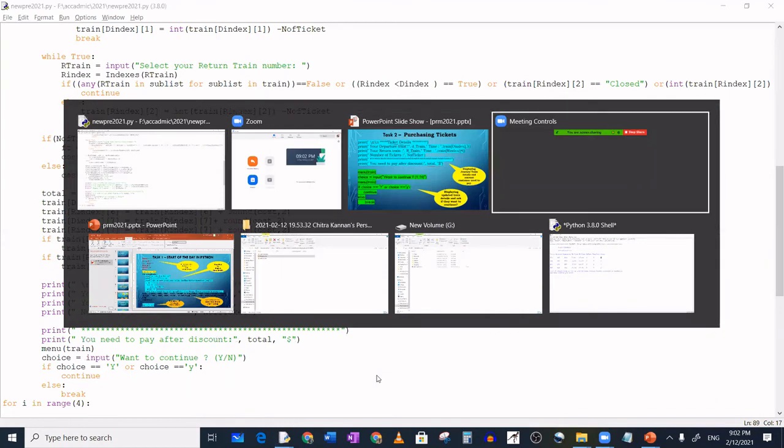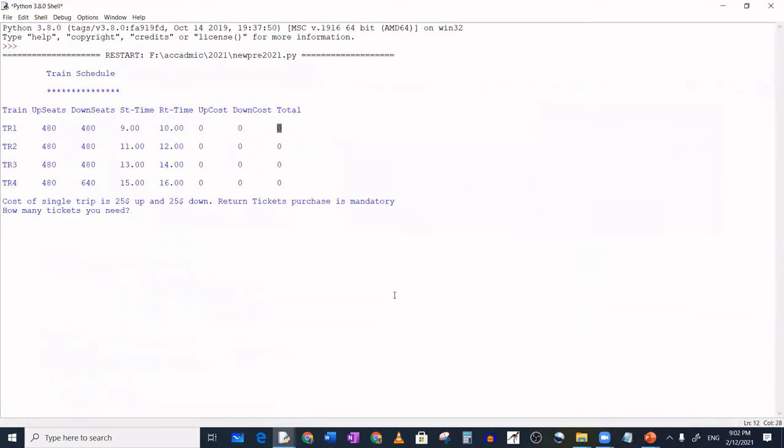So can we run the program? The program is already in the shell. You can see our task 1 is finished and task 2 is waiting, so we can enter the tickets. Suppose I enter 20 tickets. It asks you to select your departure train. We can check whether these three validations work for the departure. First, we must enter TR1 or TR2, whichever exists. Suppose I enter wrongly, only T; it won't go ahead and asks for the departure train again.